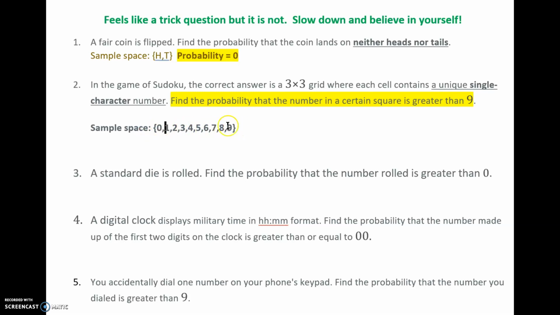And this is our sample space, but it's asking us what the probability is that in a certain square, the number is greater than 9. Underline, bold. Okay, so since it's a single digit number, are there any single digit numbers greater than 9? No, there's no single digit numbers greater than 9. So again, we're going to get the same thing as above. I'm just going to copy and paste it. The probability again is 0 in this case.